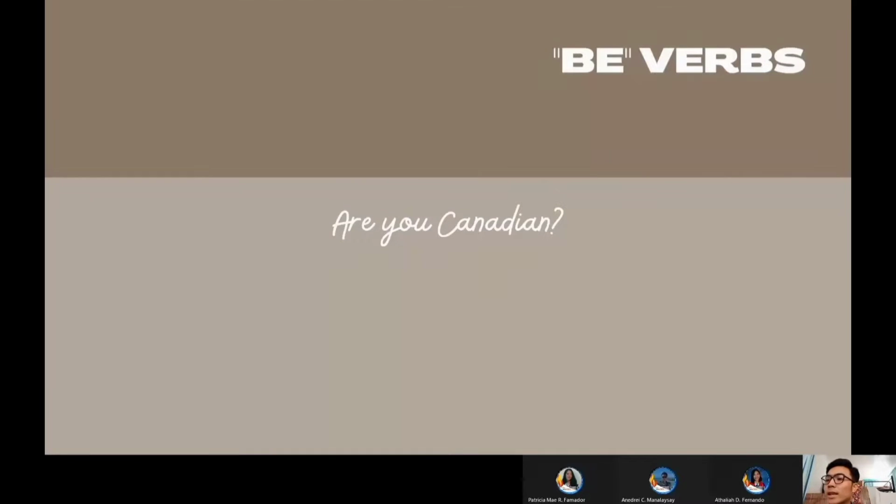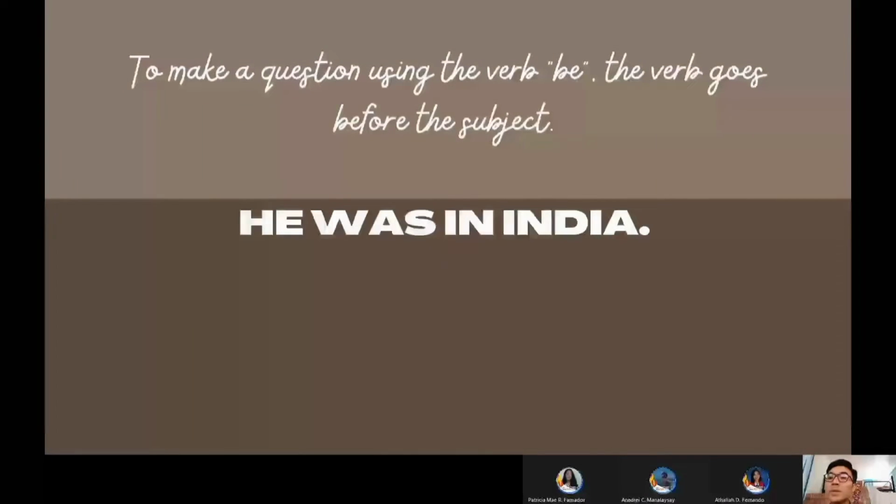Now let's take a look at the exact rule from our module. All right, so to make a question using the verb be, the verb goes before the subject. So you're right, it's be verb plus subject and then the rest of the sentence. Now let's look at this declarative sentence, and following this format, let's turn it into an interrogative sentence. Miss Patricia, would you like to try?